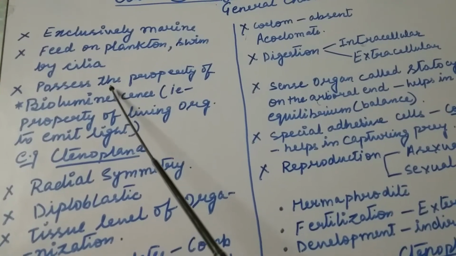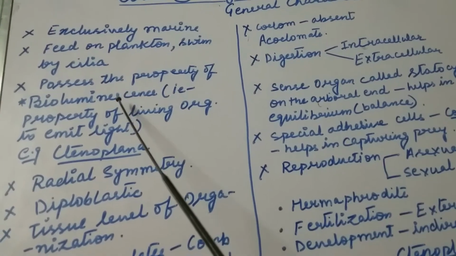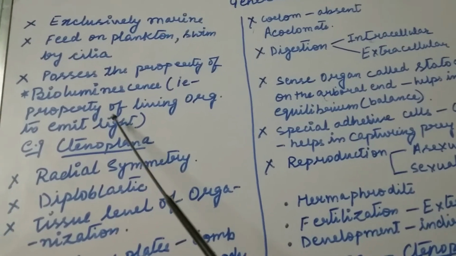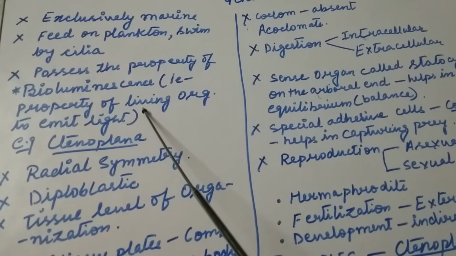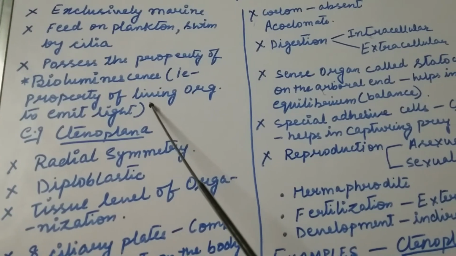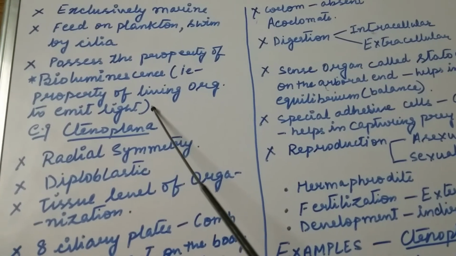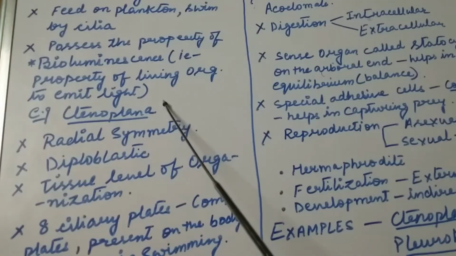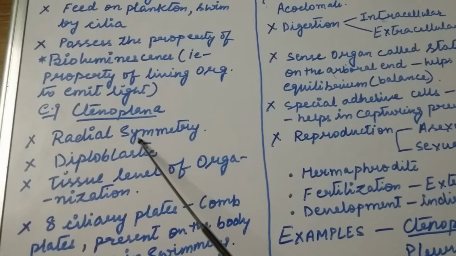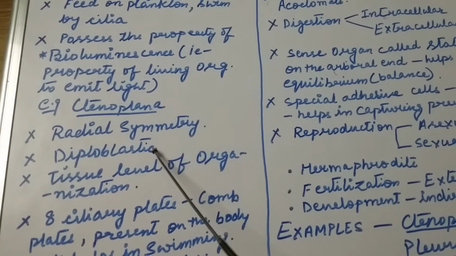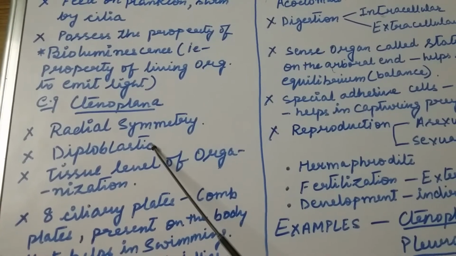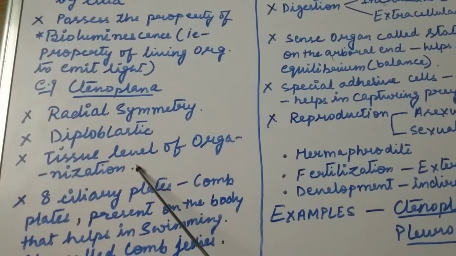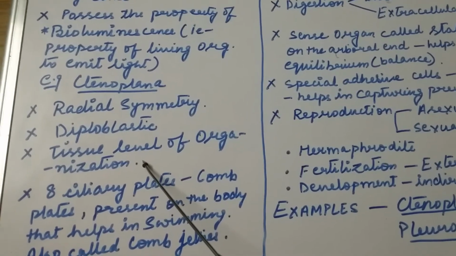They possess an important property, bioluminescence, which is the property of living organisms that can emit light, for example Ctenoplana. The organisms show radial symmetry and are diploblastic in nature. That means they have ectoderm and endoderm. They exhibit tissue level of organization.